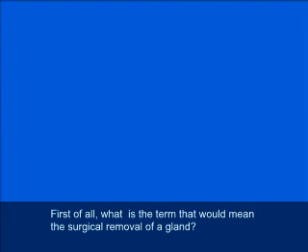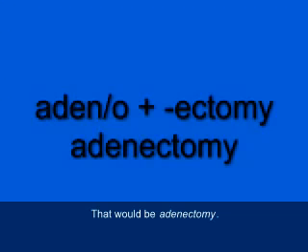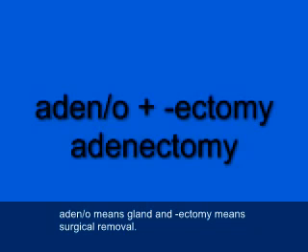Okay, first of all, what is the term that would mean the surgical removal of a gland? Well, that would be adenectomy. A-D-E-N-E-C-T-O-M-Y. Adeno means gland, and ectomy means surgical removal.